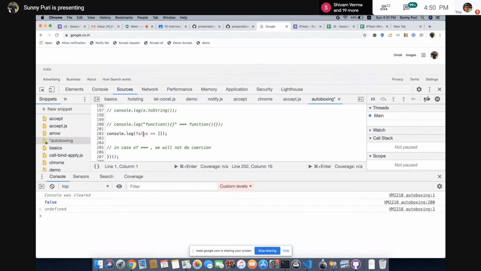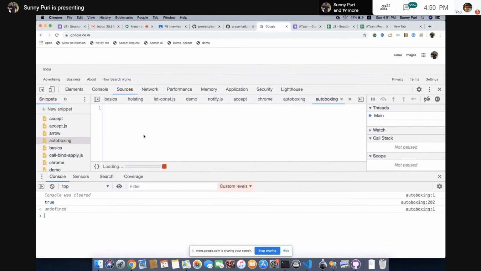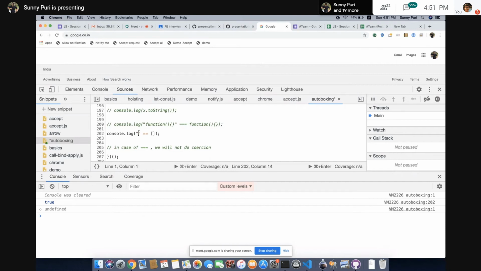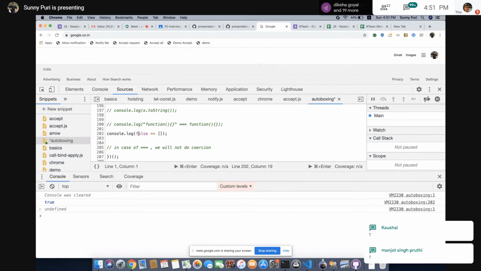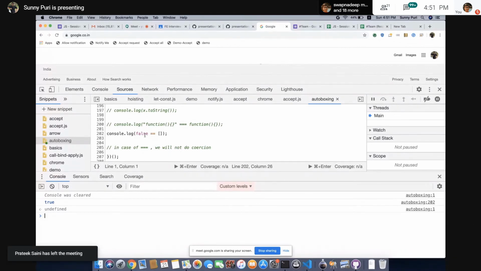Guys, output. We know with 0, it is giving me true. In case of this, it is giving me true, so both 0 and empty string are falsy values. What will happen in case of false? Let's run it. It is true. How? Let's see how. If you remember, this is converting it to zero or double quotes, not to false.